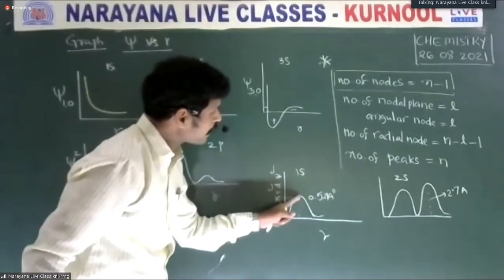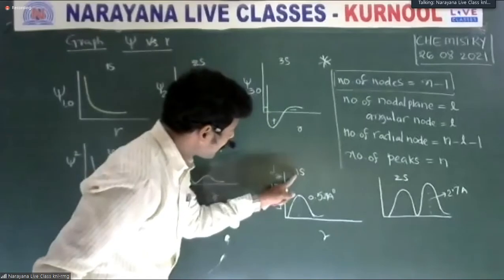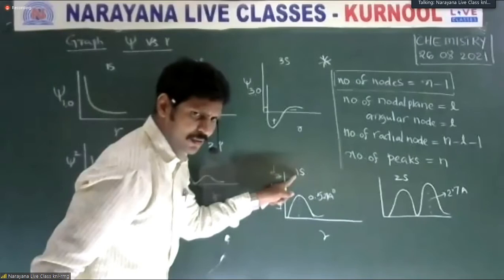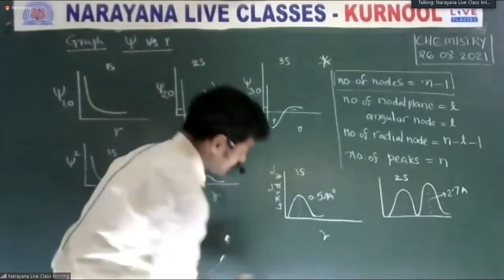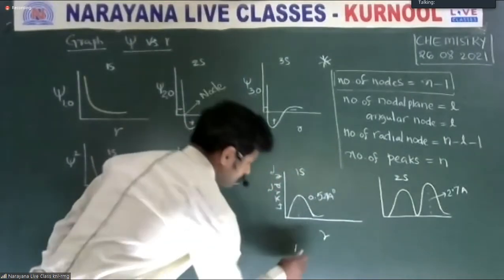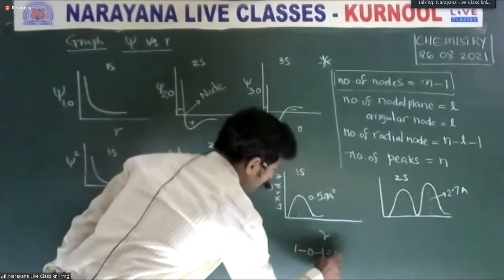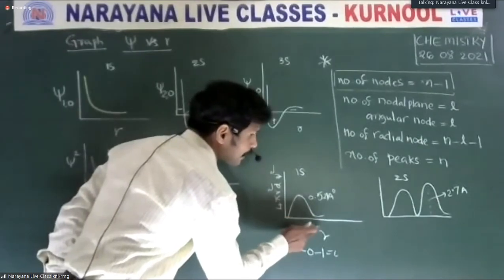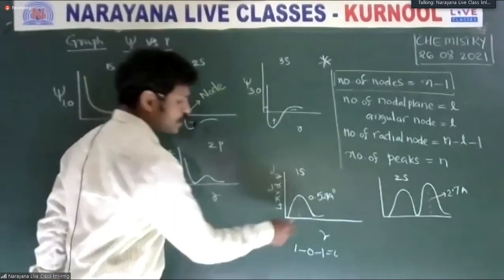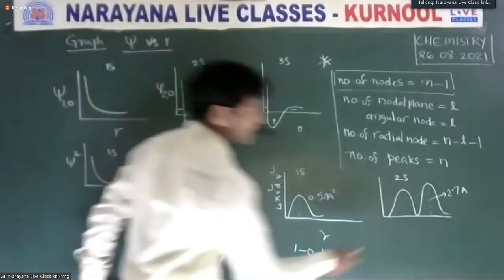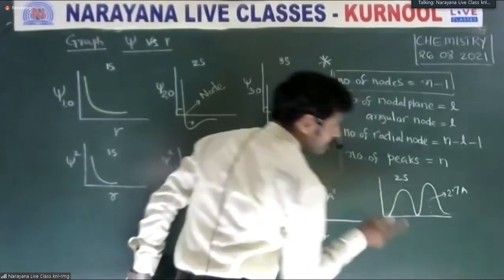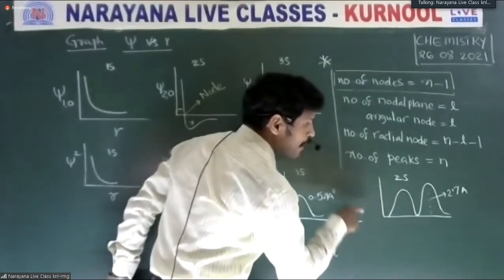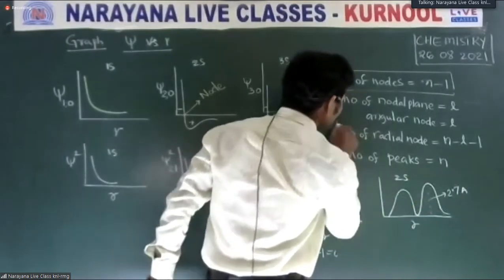Here the number of radial nodes: n value is 1, L value is 0. Here 1 minus 0 minus 1 is equal to 0. This line cannot contact the axis, so it has no radial node. But here, the graph drawn between the radial probability and r gives a radial node.